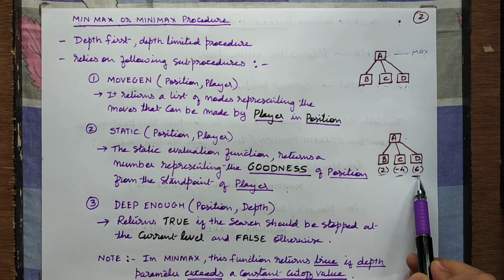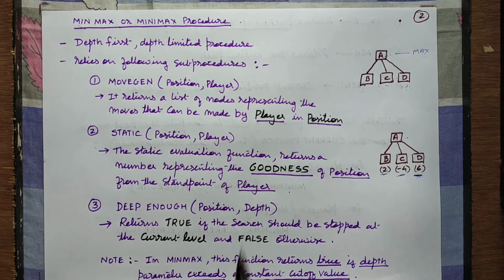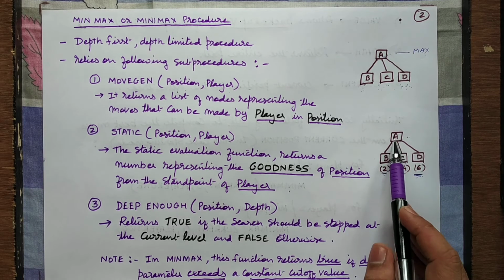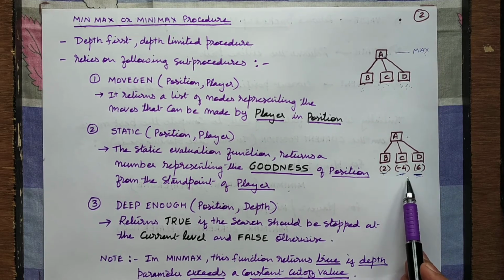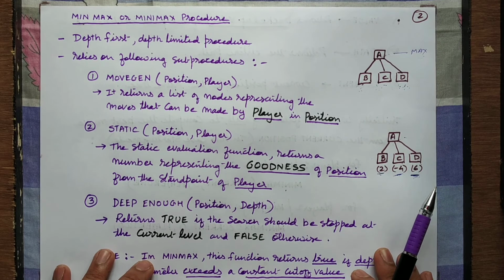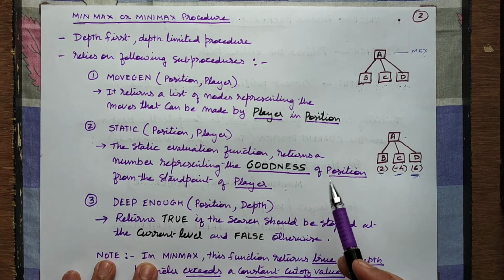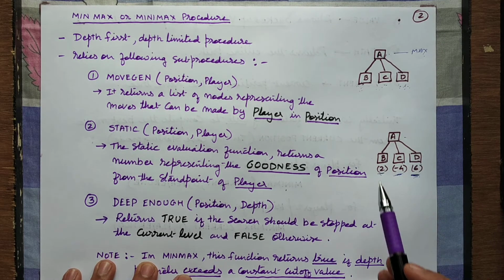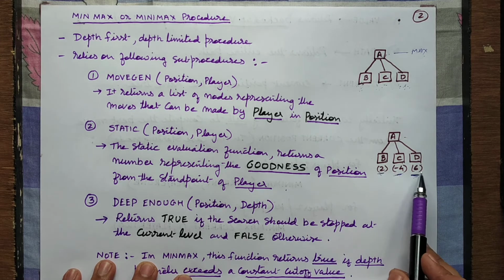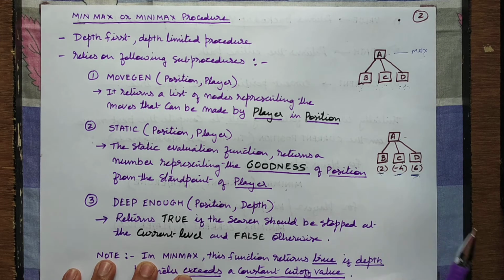Remember, whenever you say probability of success, it will be the most positive value. It will go towards the bigger positive value. Okay. From the standpoint of min player, his aim is to minimize. So he will definitely choose the minimum value. Right? The max player will always choose from the existing nodes the maximum value. Whereas the min player, later on, suppose we are continuing the play, then if it is min player's turn, his aim will be to choose the node with minimum value.